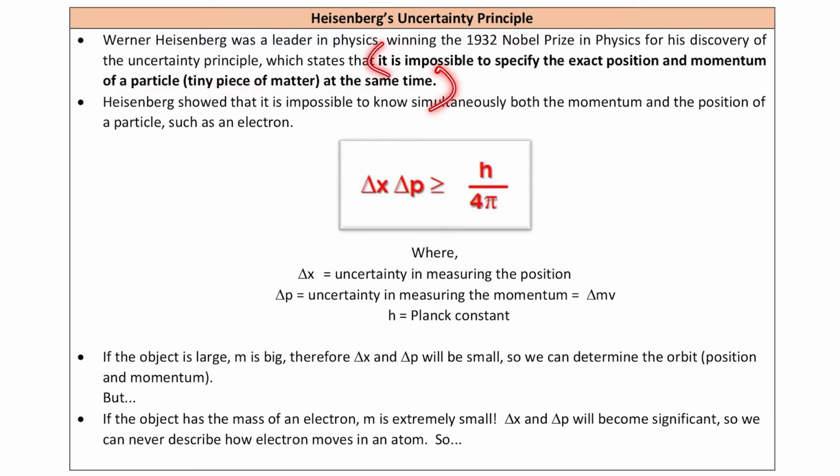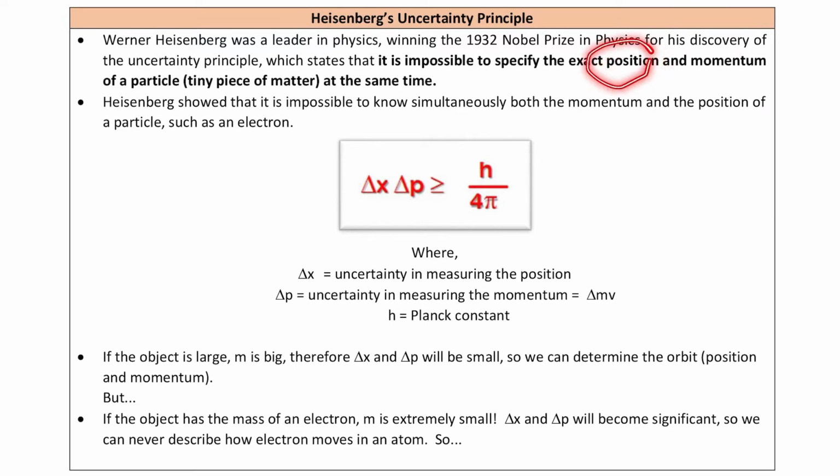Okay, so dia cakap susah kita nak determine kedudukan dan momentum sesuatu partikel yang kecil seperti elektron pada masa yang sama. Kiranya untuk elektron tu kita tak boleh nak tahu kedudukan dia dekat mana dan momentum dia pada masa yang sama, tak boleh. We can only know salah satu sahaja.